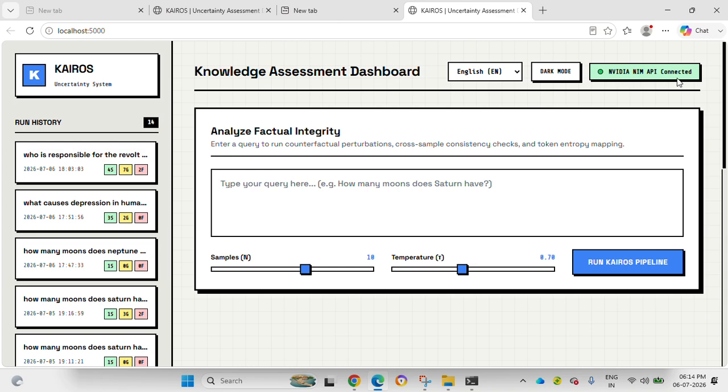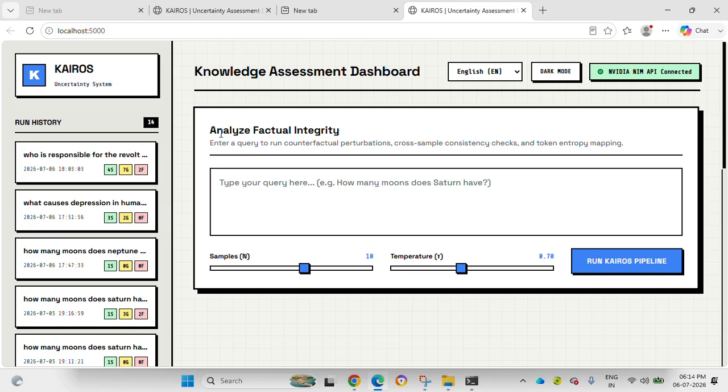Basically we needed an AI model to ask the questions to. So we used the NIM API key by NVIDIA because it was totally free of cost, and it's really cool. You can make some really cool projects with it. I recommend it if you want a free AI model. And the model is, I guess, Llama 3.2.